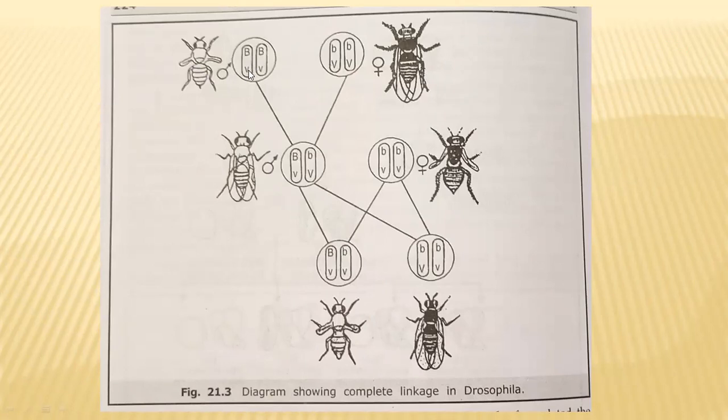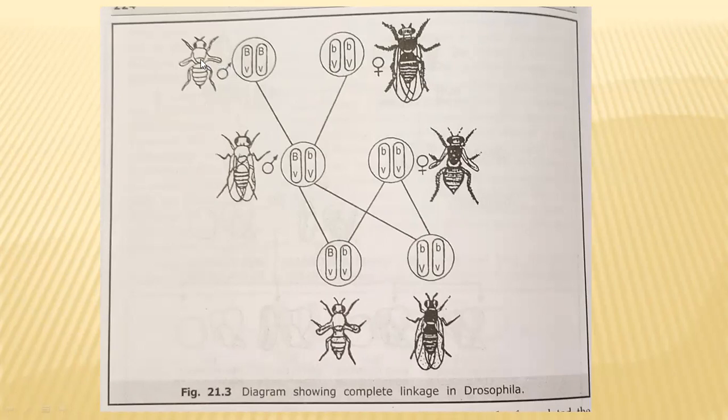They are denoted by small v. Whereas the female has a black body, which is a recessive feature controlled by small b gene, and she has long wings. These long wings are denoted by the capital V gene. This is a dominant feature.